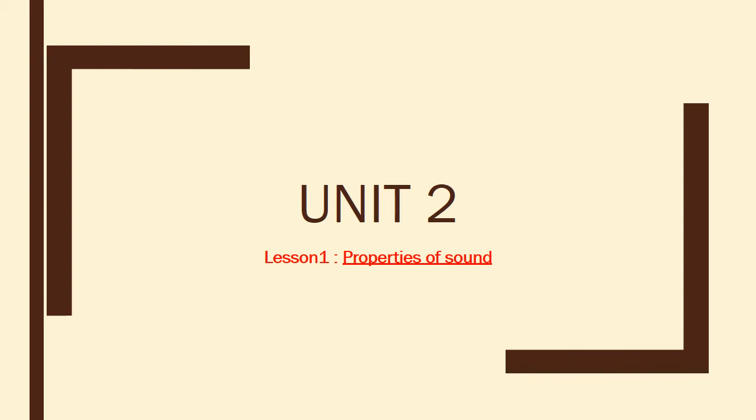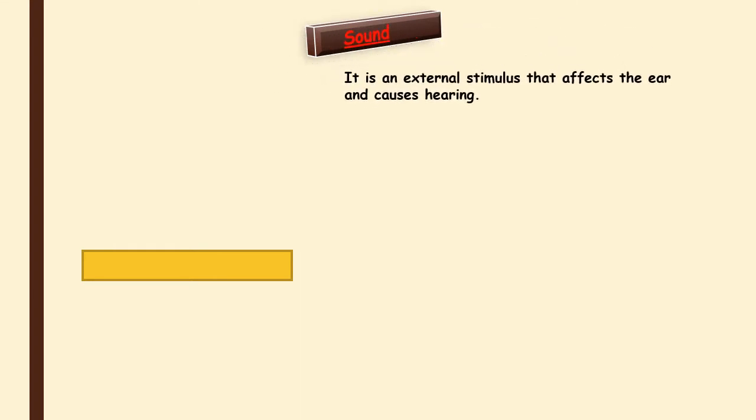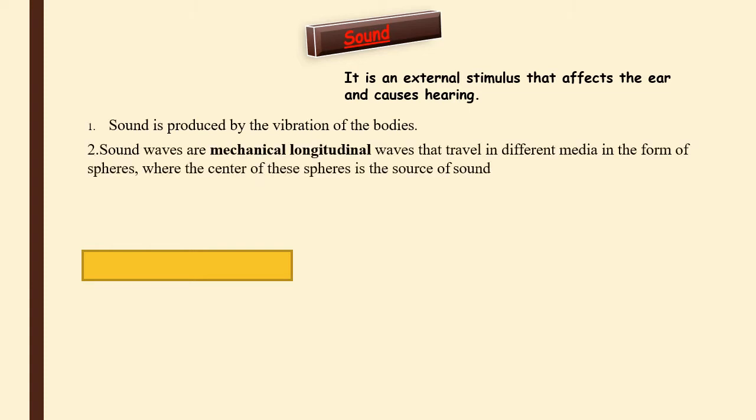Hello, Middle 2. Now we're going to explain Lesson 1, Properties of Sound. So, what's meant by sound? Sound is an external factor that affects the ear and causes hearing. Sound is mechanical and longitudinal: mechanical because it needs a medium to transfer, and longitudinal because it consists of compression and rarefaction.